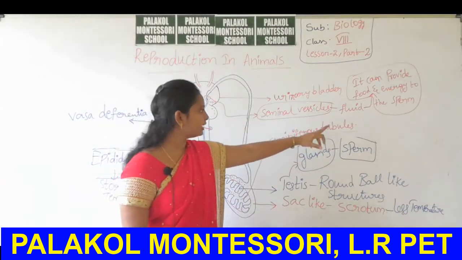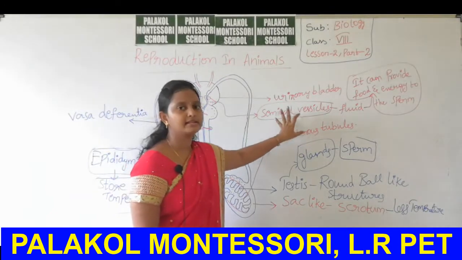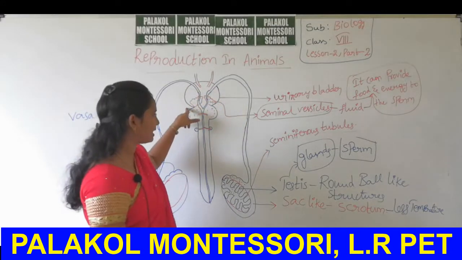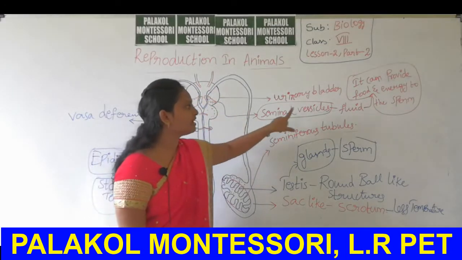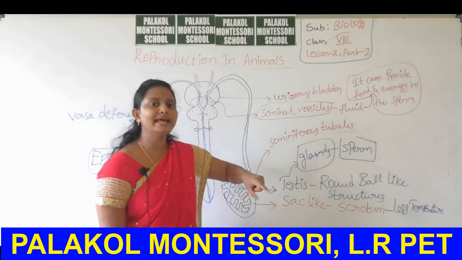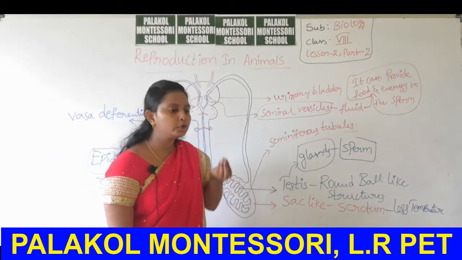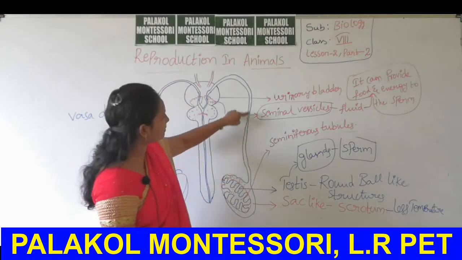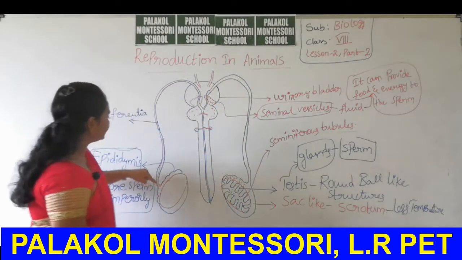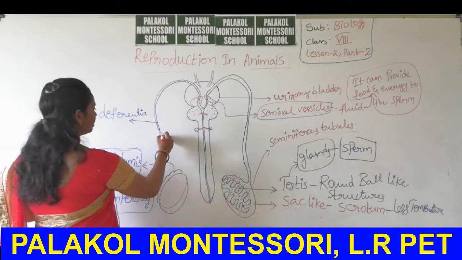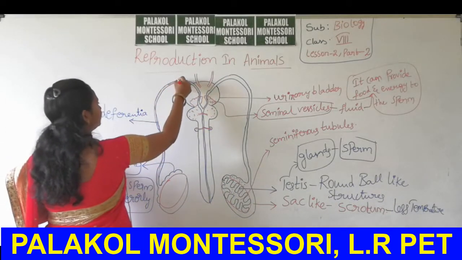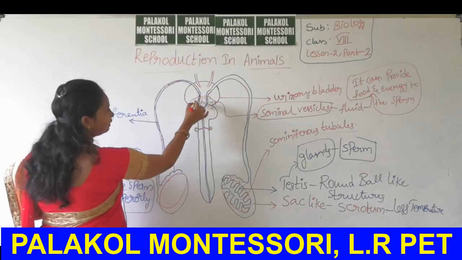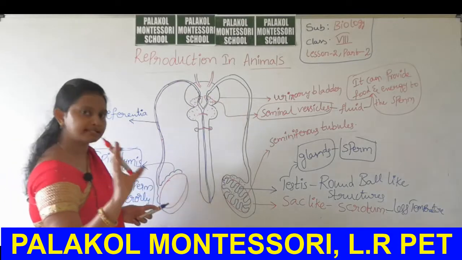Okay, what is that fluid present in seminal vesicles? These seminal vesicles are the glands present inside the urinary bladder, and this secretes a fluid. This fluid is helpful to provide food and energy to the sperm coming from the testes. The sperm coming through these tubes enters through this region. In this region they can provide food and energy. Okay, is it clear?